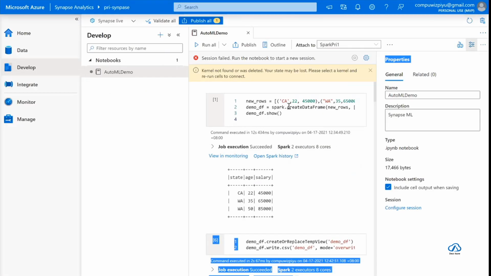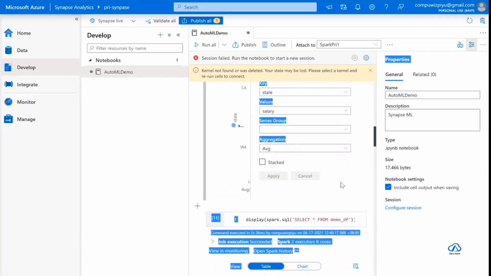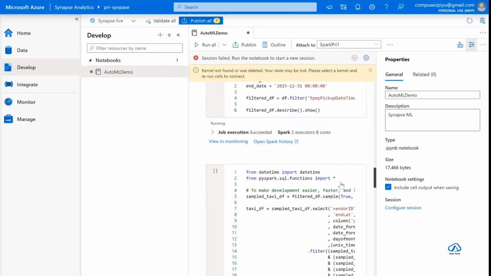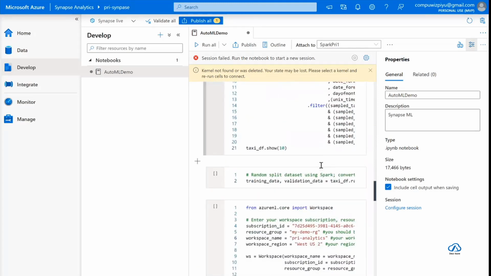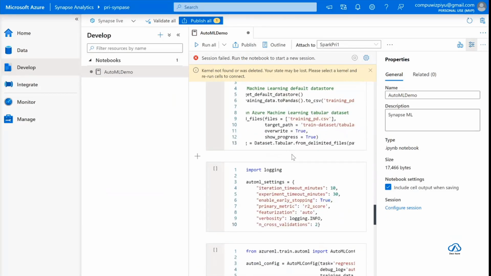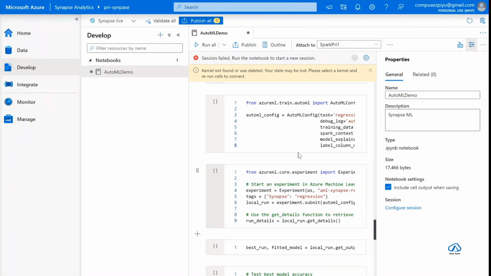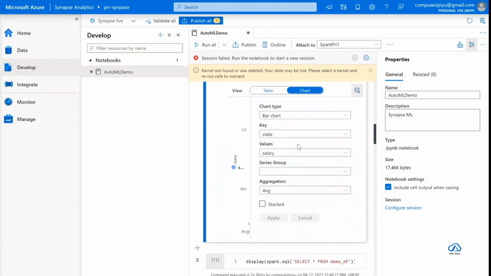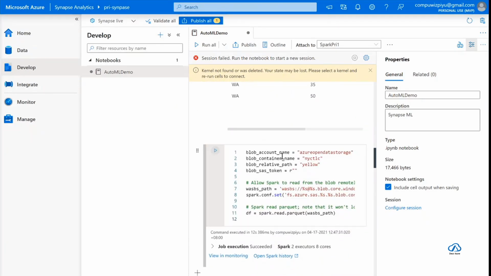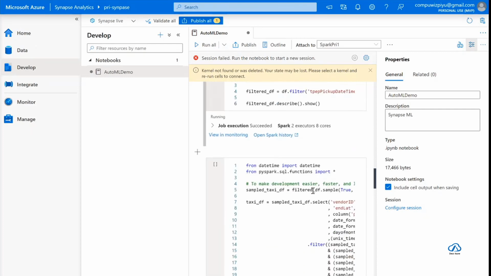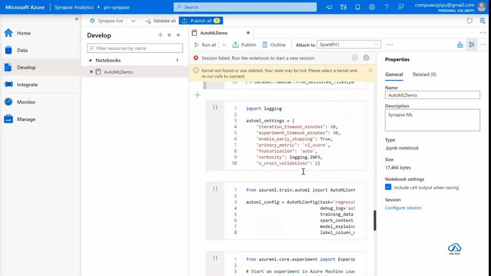That's it. Once you come to the Synapse, all of these things like taking data and then querying your dataset and then importing the dataset and then setting the timeout and then starting an experiment within the machine learning workspace, configuring the machine learning workspace, where you will specify here.